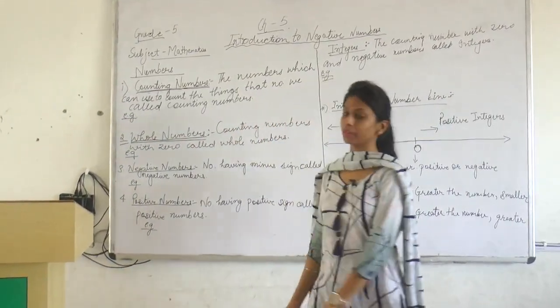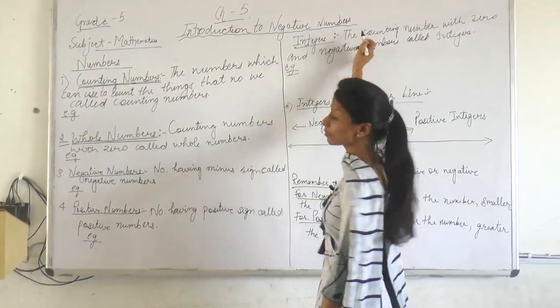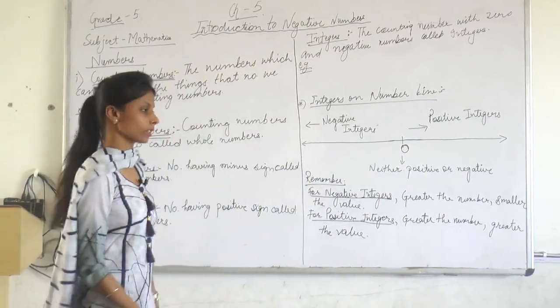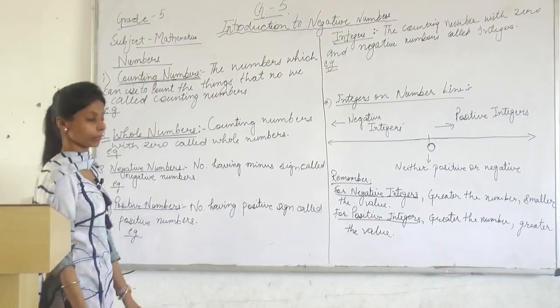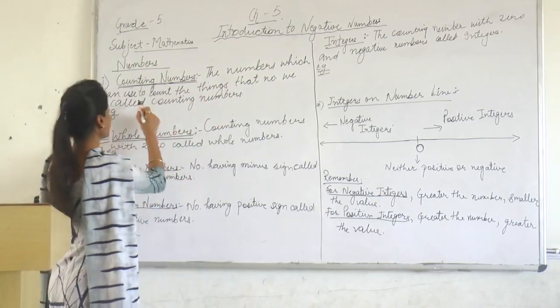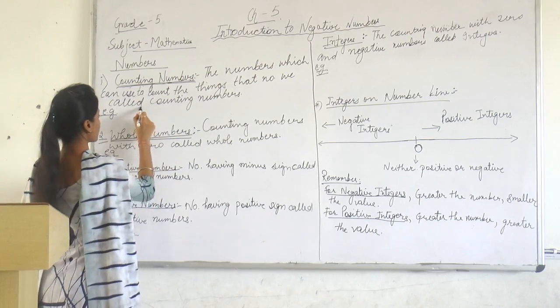So students, today we are going to start our new chapter, chapter 5, Introduction to Negative Numbers. First we have to know what the numbers are, what types of numbers we have. First we have the counting numbers. What are the counting numbers? The numbers which we can use to count things, those numbers we call the counting numbers.